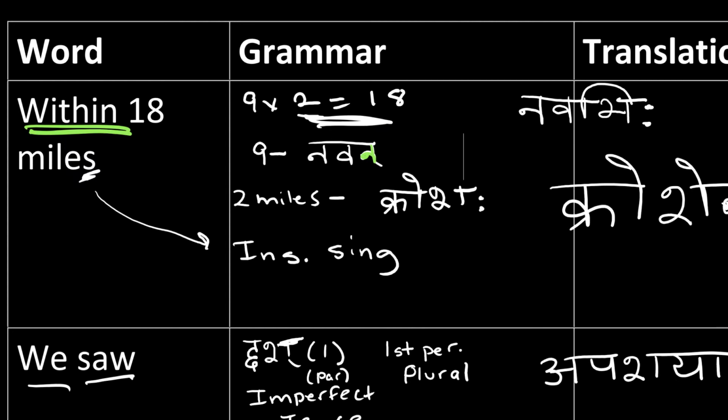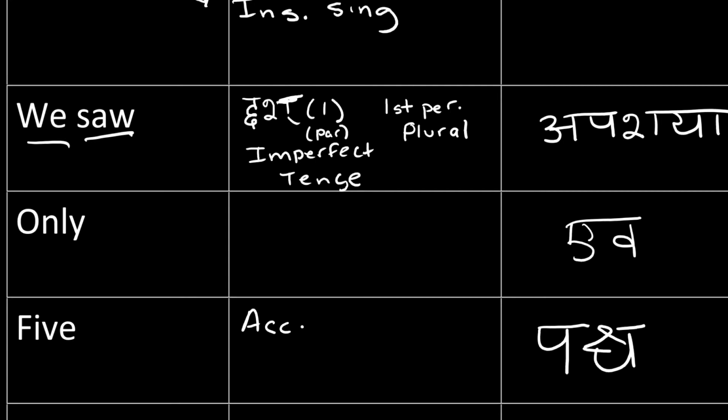Then for the word we saw, the word for to see is drish. This is to see. Since it's we, you want that to be in first person plural. Since it's saw, you want that to be in the imperfect tense because that's past tense.